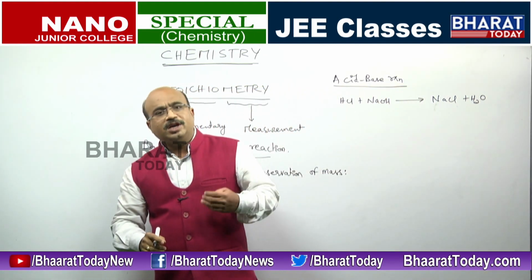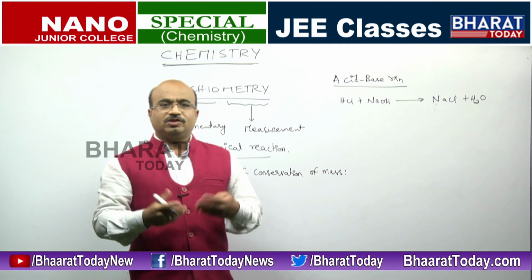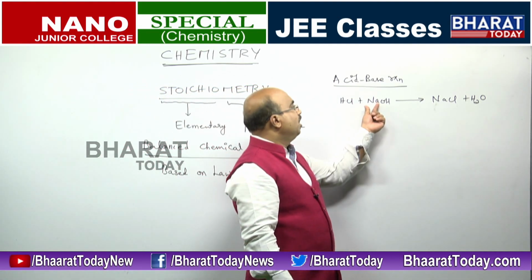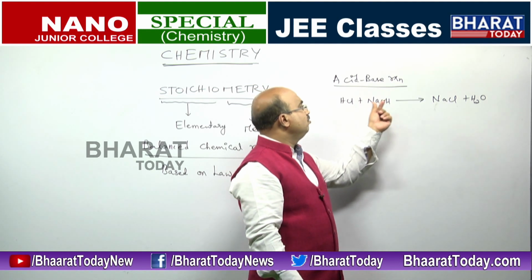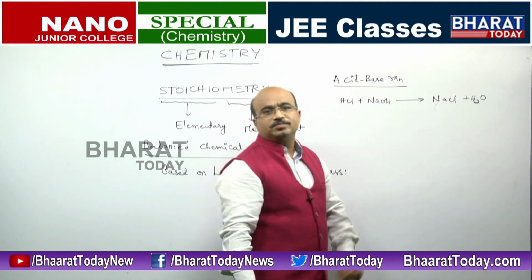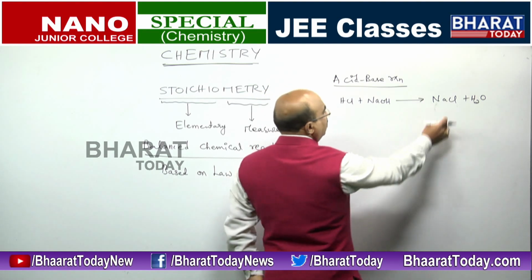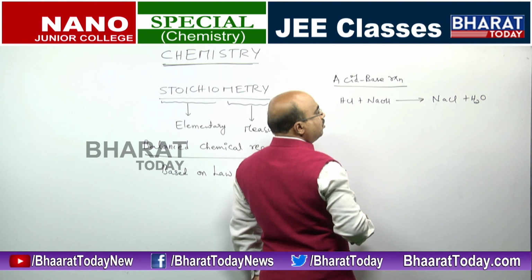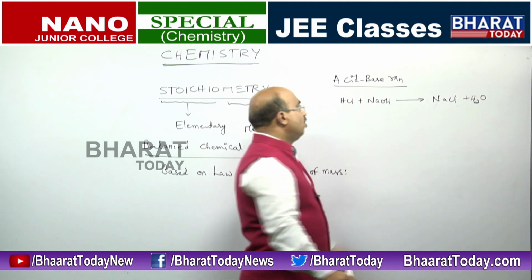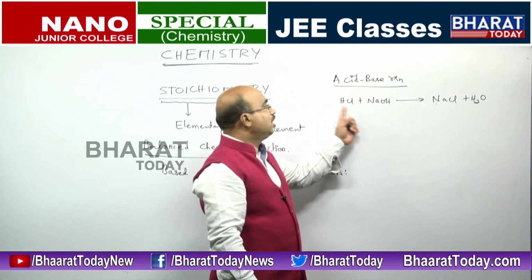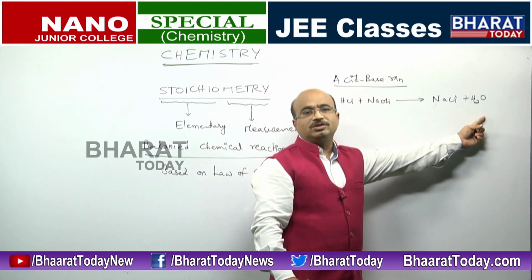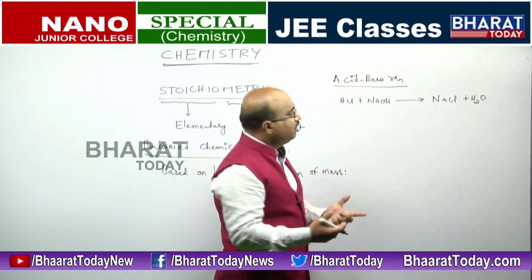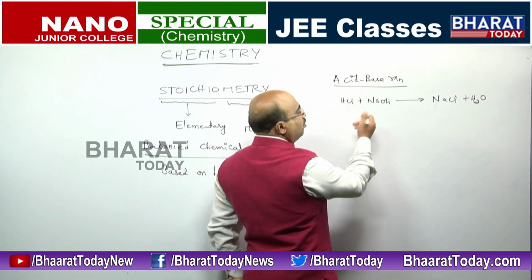For balancing this reaction, if you see the atoms, we have one hydrogen, one chlorine, one sodium, one oxygen, one more hydrogen. On the product side, one sodium is there, here we have one sodium; one chlorine, we have one chlorine here again. There are two hydrogens here, we have two hydrogens, one oxygen atom, one oxygen atom. So we can say this reaction is already balanced.